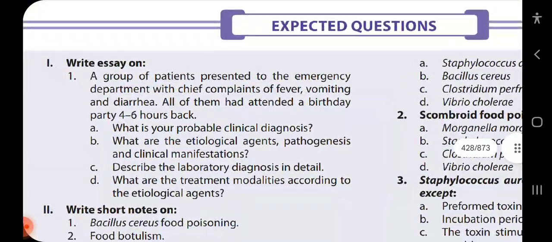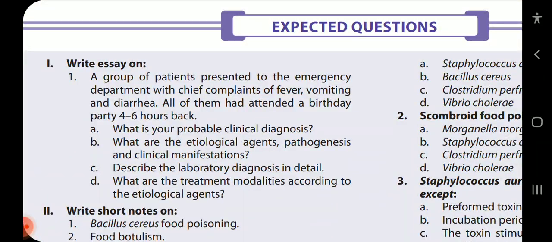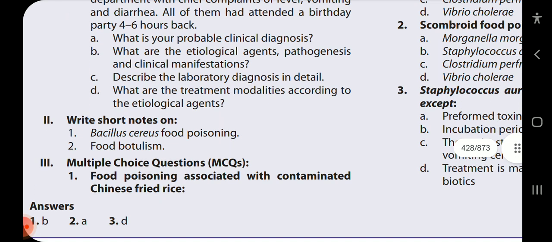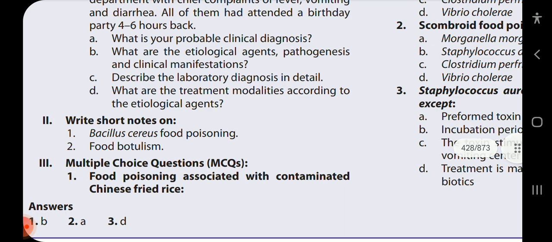Okay, now coming on to the question. A group of patients presented to the emergency department with chief complaints of fever, vomiting, and diarrhea. All of them had attended a birthday party 4 to 6 hours back. So it is a case of food poisoning. The clinical diagnosis, etiological agents, pathogenesis, lab diagnosis, and treatment modalities can be written on the basis of our studies. Now, Bacillus cereus food poisoning and food botulism we can write.